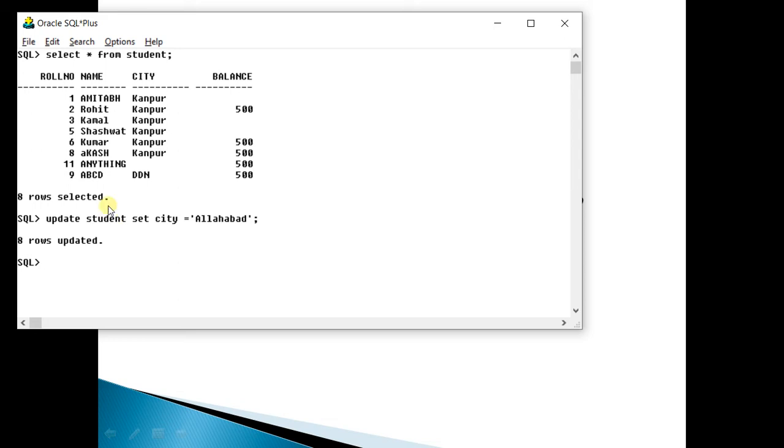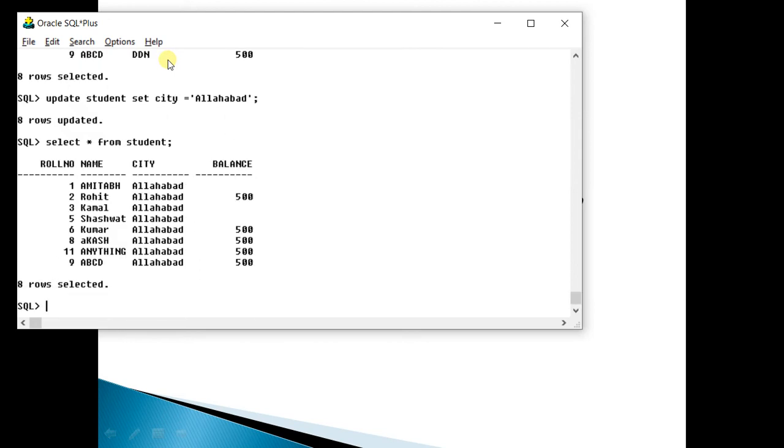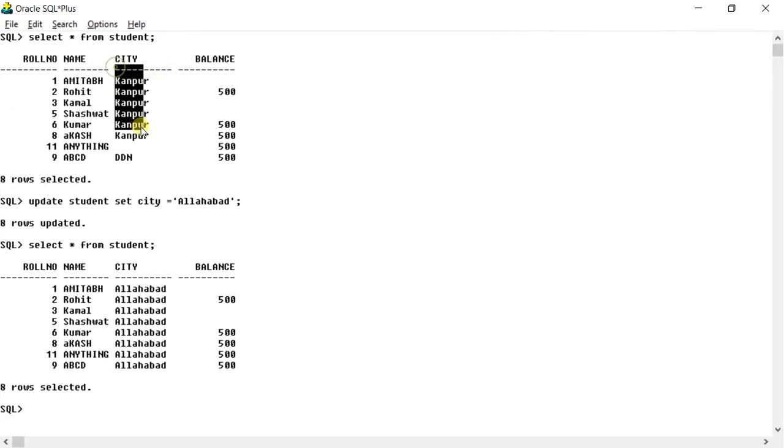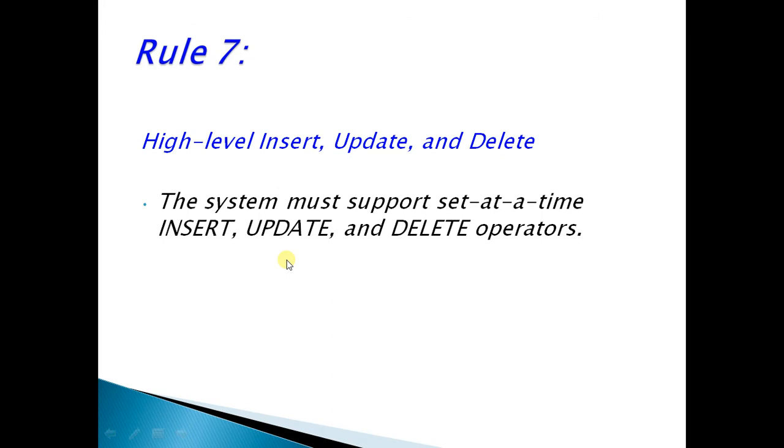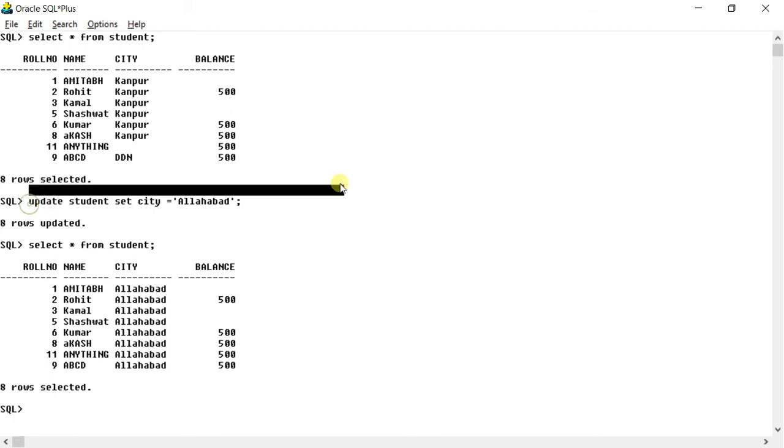8 rows updated. You can see all have changed to Allahabad. So what have we done? We have changed the set at a time. So again, I would like to remind you that you will say that it is very simple. It is simple because of this rule. Because it was said in this rule that you should be able to do all these things in the form of a set. Therefore, SQL is behaving in this way.